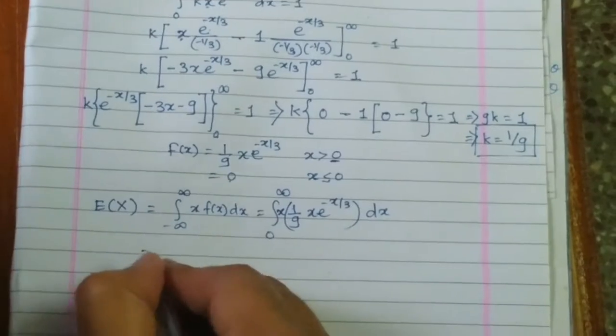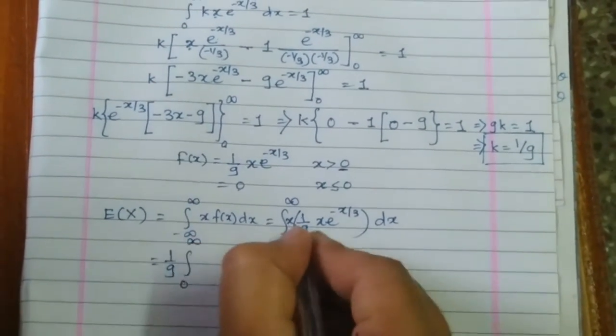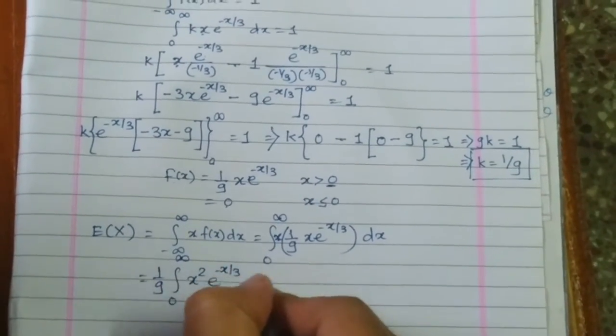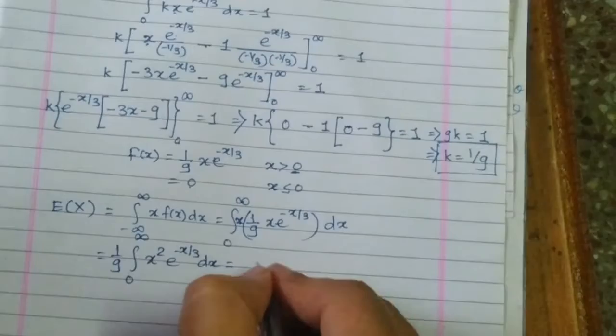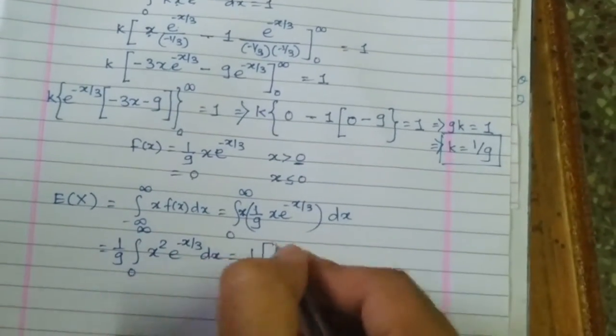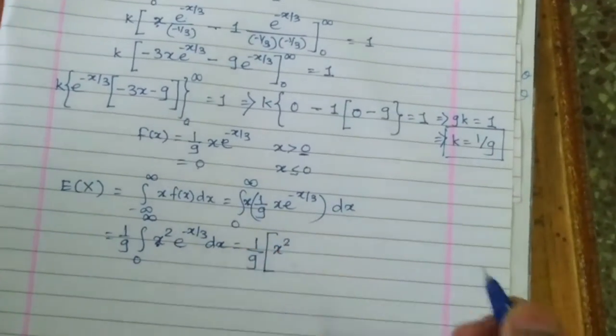Now what am I getting? 1 by 9 is a constant. Integration from 0 to infinity, this x and x becomes x square into e raised to minus x by 3 dx. Again, with the help of integration by parts, what am I getting? The u is this and v is this. So here I am getting x square,